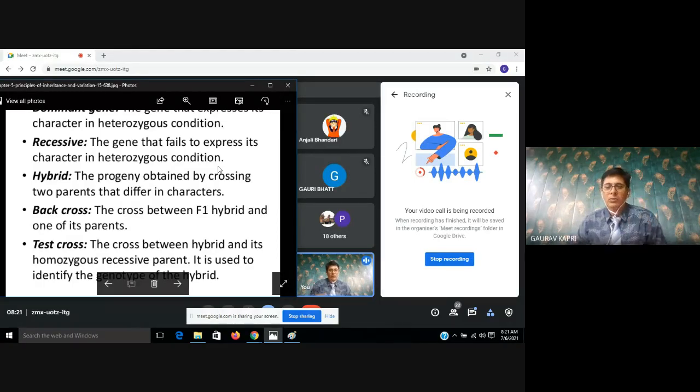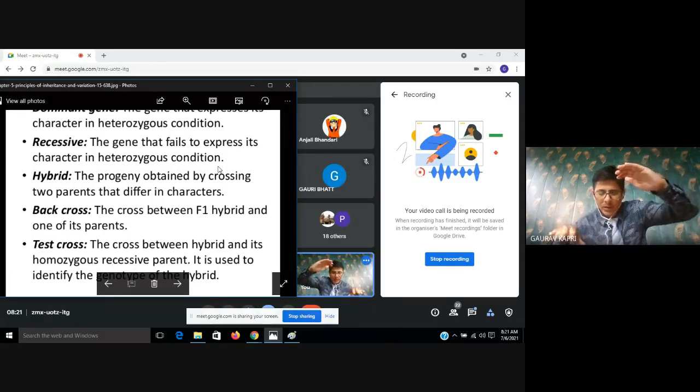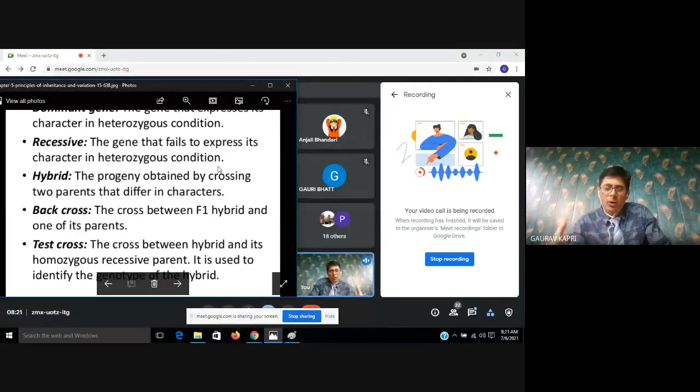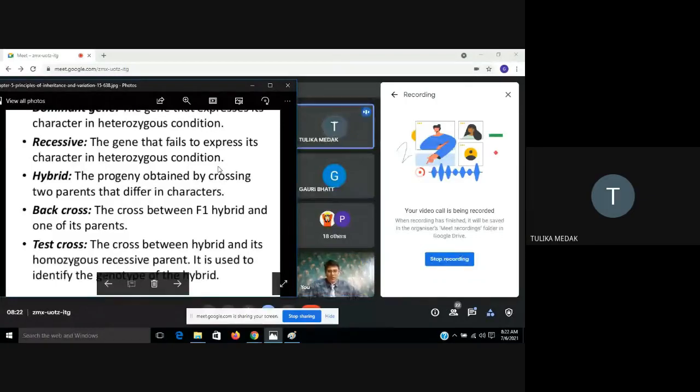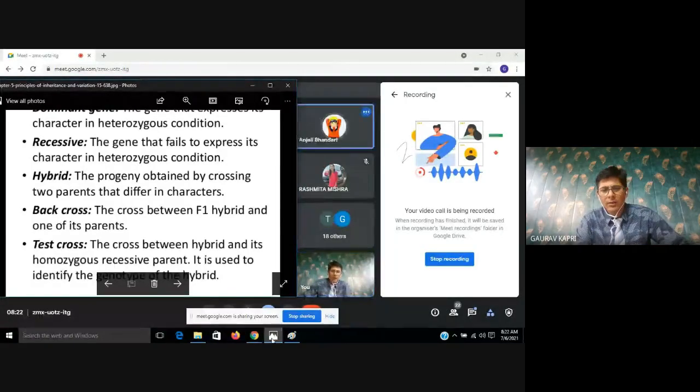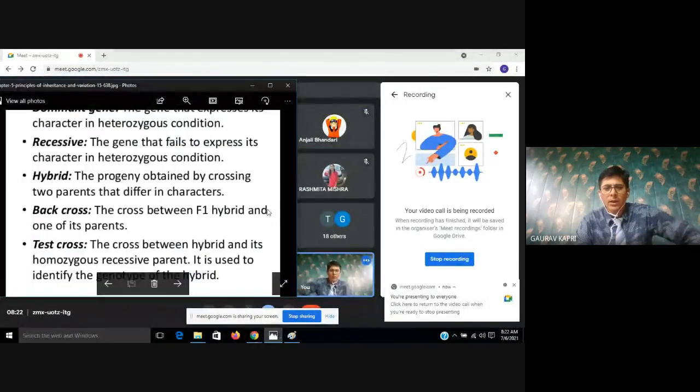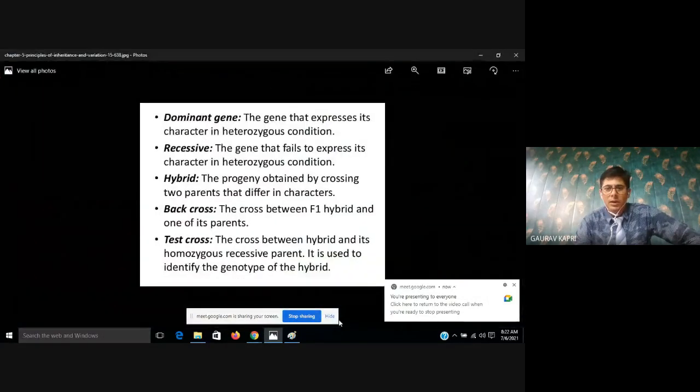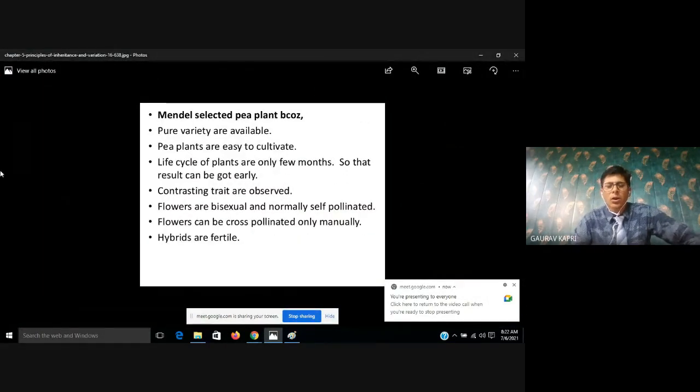Now I want to tell you one example. Suppose we are crossing a tall plant with a dwarf plant, and in the first progeny we are getting all tall plants. If I am crossing this tall plant, which we obtained in F1 progeny, with the recessive parent, meaning the dwarf parent, this is called test cross. Understood? Yes, ma'am. Yes, sir. Later on I will discuss it in brief. I hope you understood all the concepts.